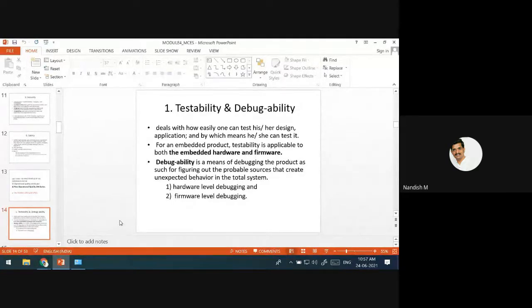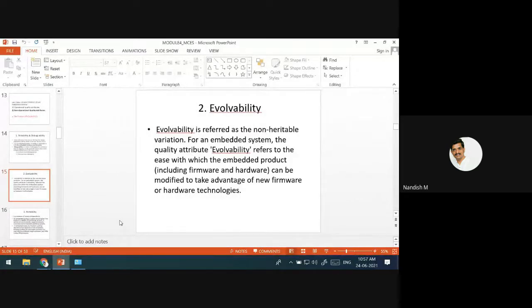The next parameter is evolvability. Evolvability is nothing but, see, you have developed an embedded system, you have used some X hardware, okay? Then in the market, after so many years, a new hardware comes, Y, or new software comes. That is a new technology. Your embedded system should support upgrading the hardware and also the software. If it is designed that way, then we say that the embedded system can evolve. It is going to update. In that way, it should be designed.